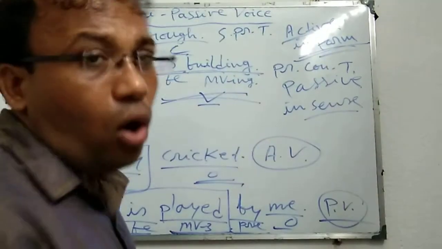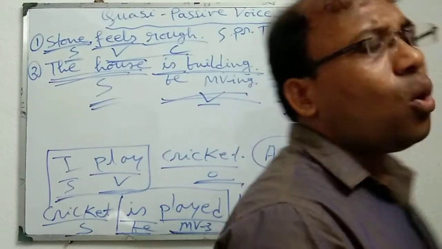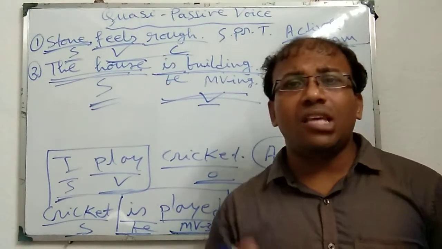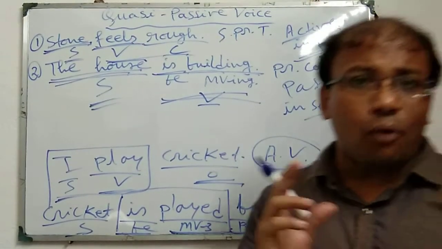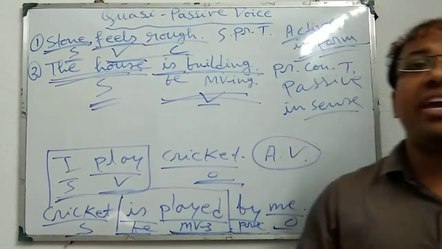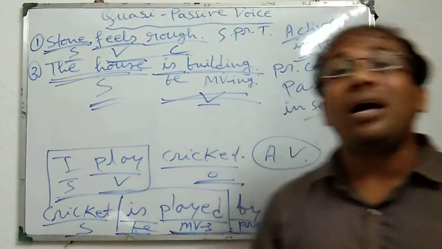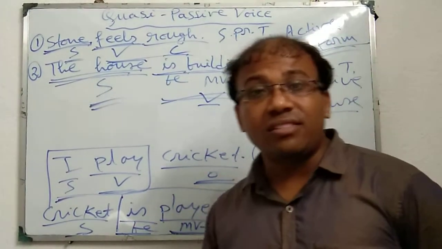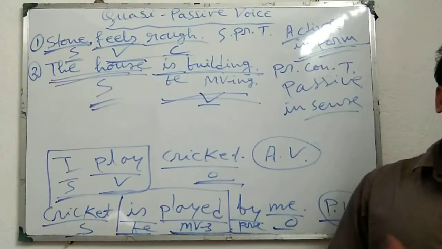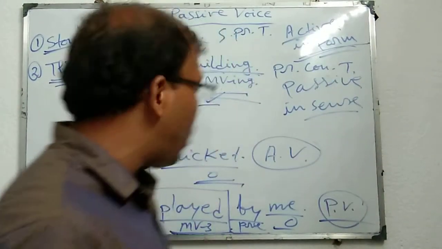And these are all quasi-passive voice. As the definition, quasi-passive voice is the form of verb which is active in structure or active in form, but passive in sense or passive in meaning. This is the definition of quasi-passive voice.